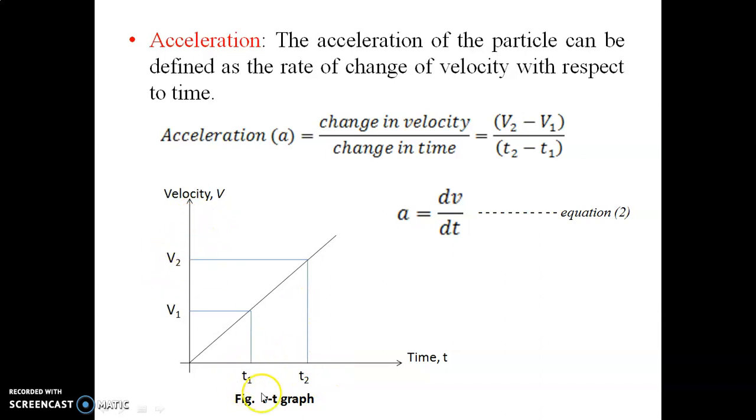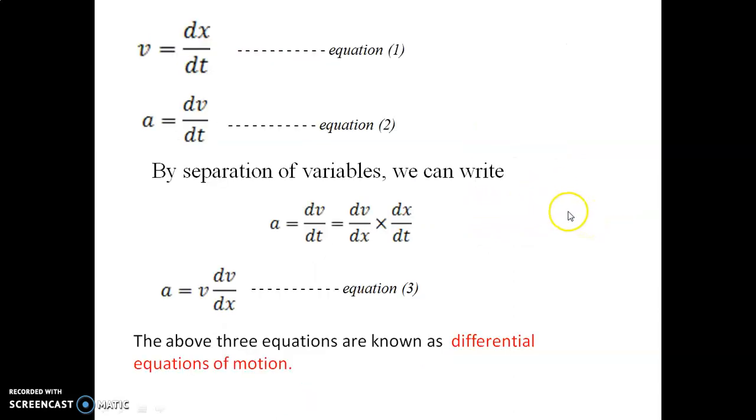If I am considering the time interval between t1 to t2, then the change in velocity during that interval is v2 minus v1, because at time t1 the velocity was v1 and at time t2 the velocity became v2. So the acceleration is v2 minus v1 divided by t2 minus t1. It can be rewritten as a is equal to dv by dt. Let us call it equation number 2.